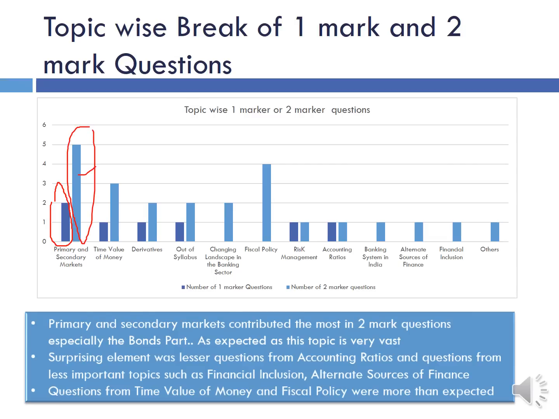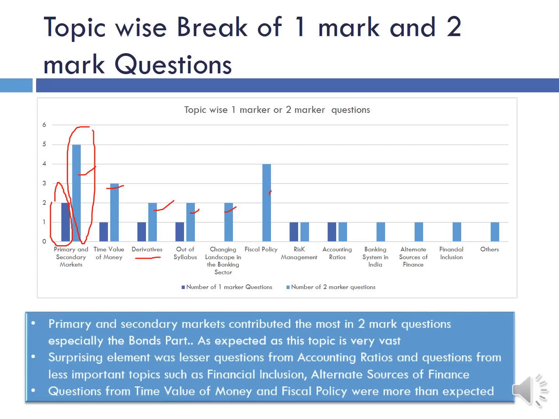So these dark blue lines are 1 markers and the light blue lines are 2 markers. So you can see there are a lot of light blue lines, which again just emphasize the fact that there were a lot of 2-marker questions in the exam. From primary and secondary market, there were 5 2-marker questions. From time value of money, there were 3 2-markers and 1 1-marker. From derivatives, there were 2 2-markers and 1 1-marker. From the out of syllabus part, there were 2 2-markers, 1 1-marker.